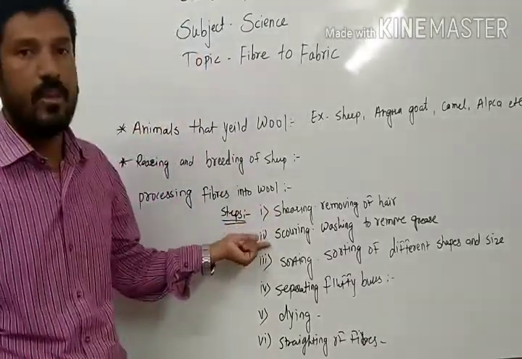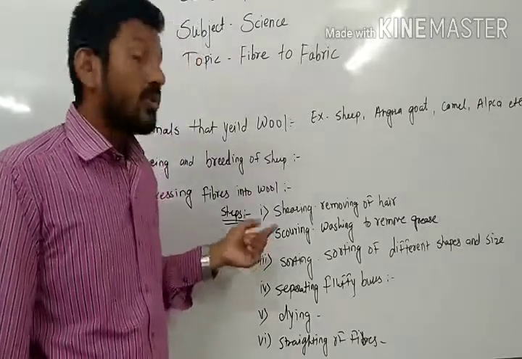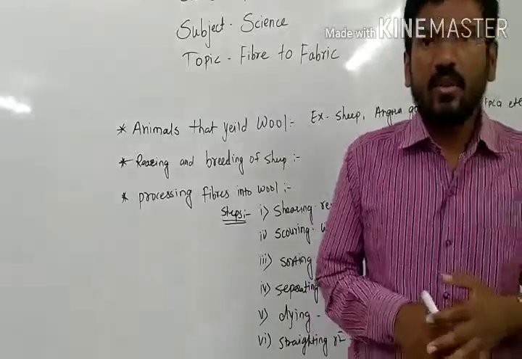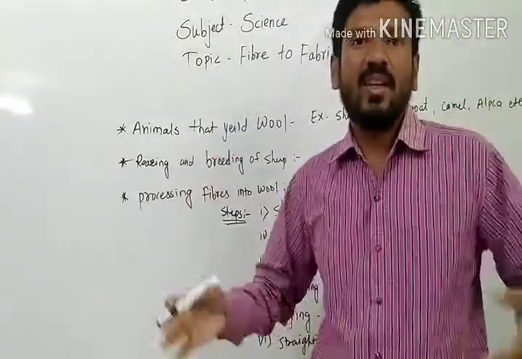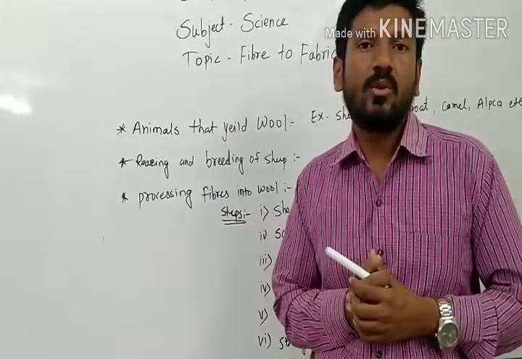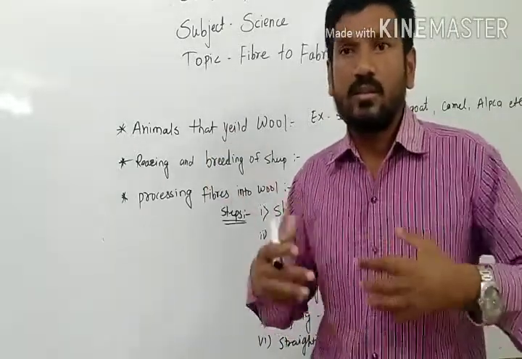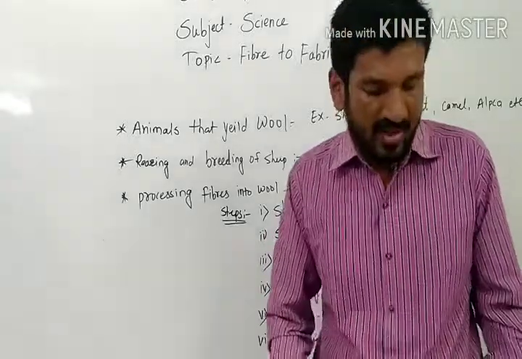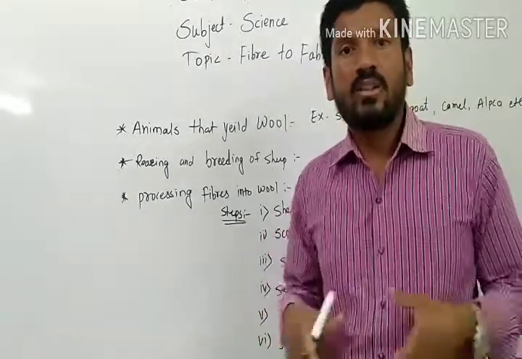Second one is scouring. Now, scouring means what? See, I told you, when the sheep roam through the mountains, plains, everywhere, at that time so many things stick to their body. Just like if we go in the mountains, we find thorns and mud stuck to our legs and hands. The mud will stick to our body.